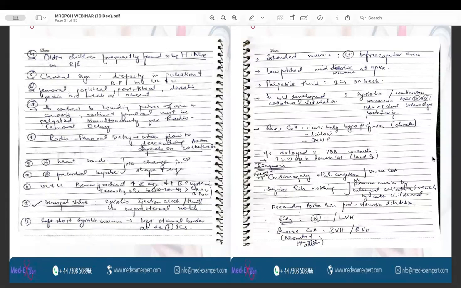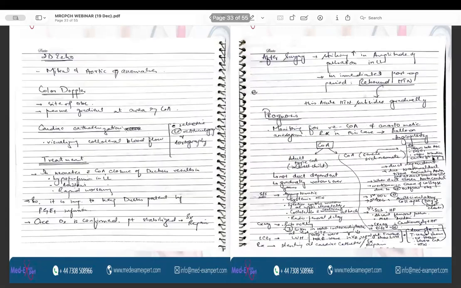ECG can either be normal or can have features of left ventricular hypertrophy. And in case of severe coarctation of aorta, there can be biventricular hypertrophy or right ventricular hypertrophy. 2D echo will show the mitral and the aortic anomalies, and color Doppler can show the site of the obstruction and the pressure gradient across the narrowing, and the cardiac catheterization will show the collateral blood circulation.